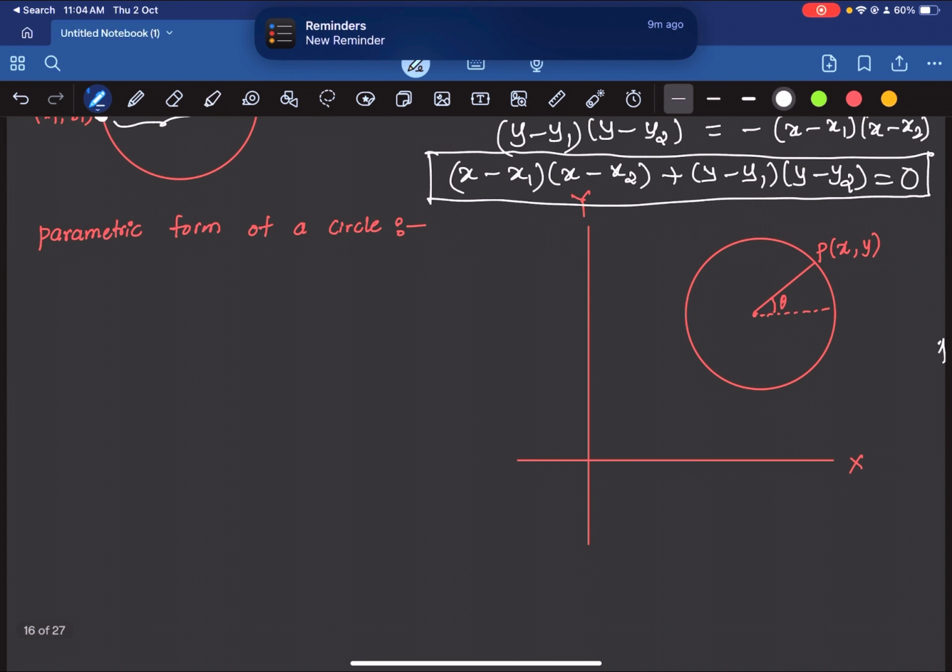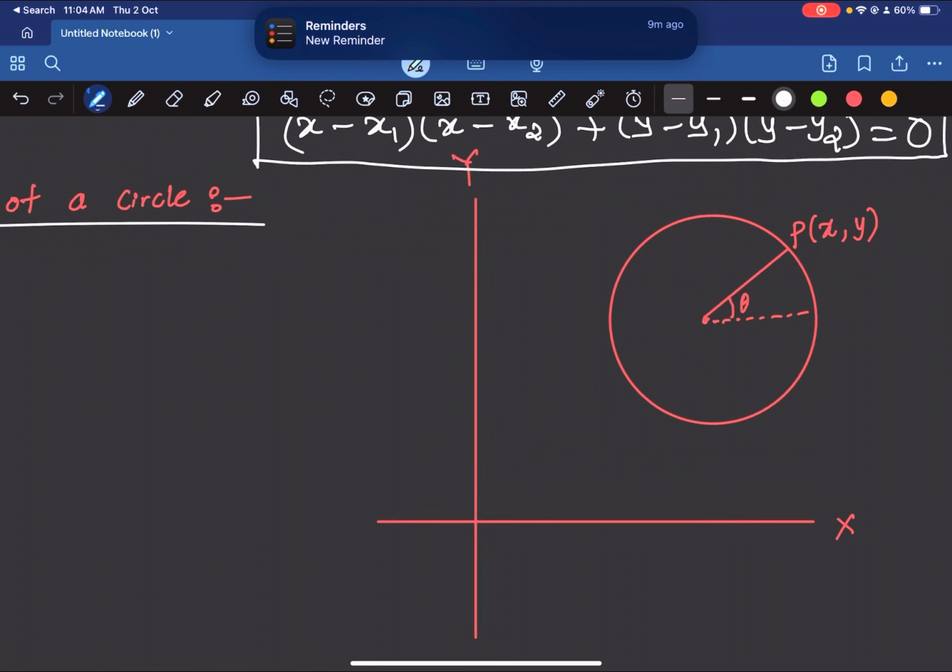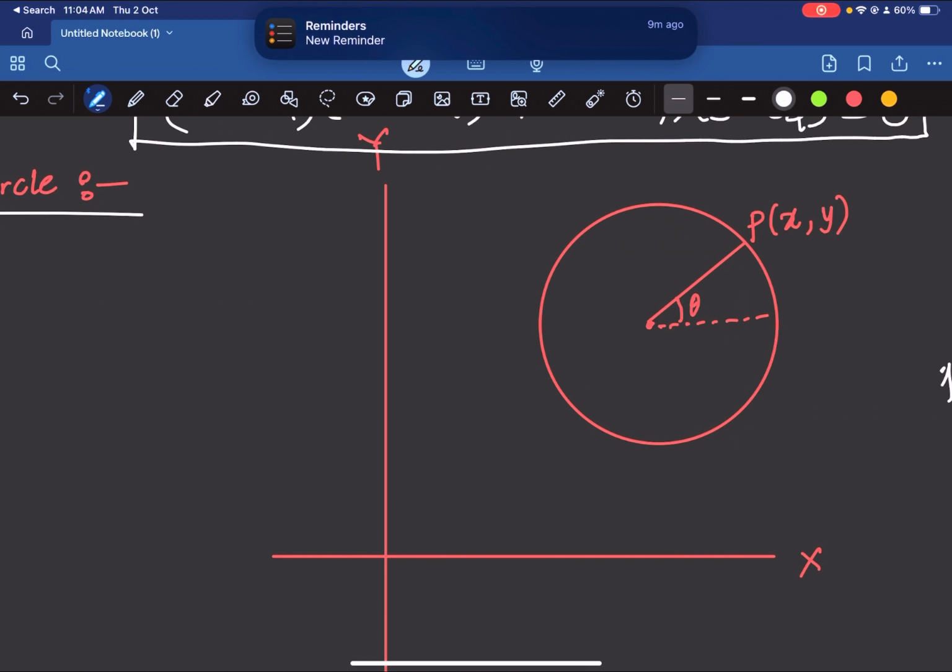Let us move ahead. So next thing is parametric form of a circle. So what is a parametric form? Parametric form is something where we represent the x coordinate and y coordinate on the locus in terms of some parameters. Alright. So once we solve this, you will understand it better.